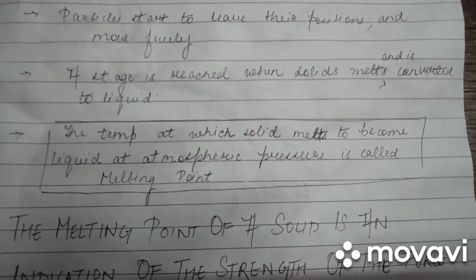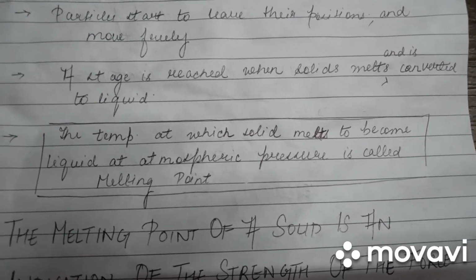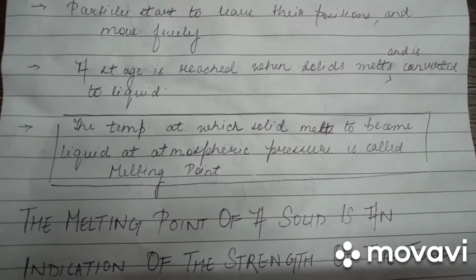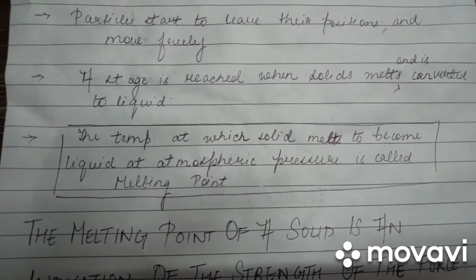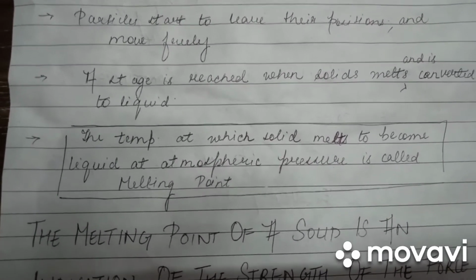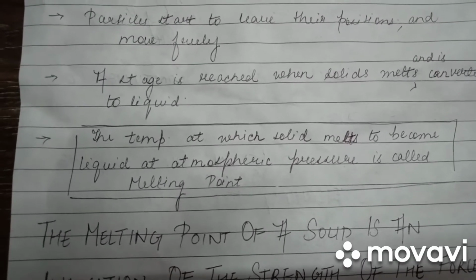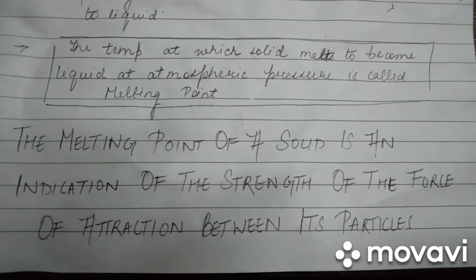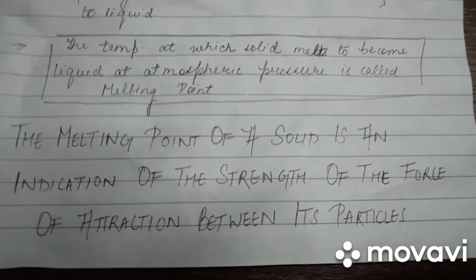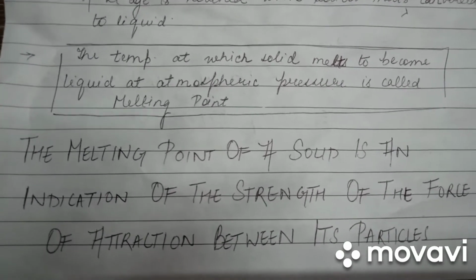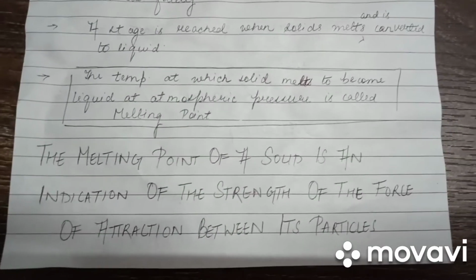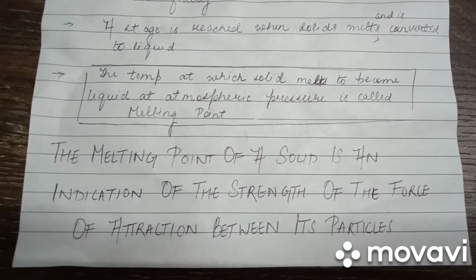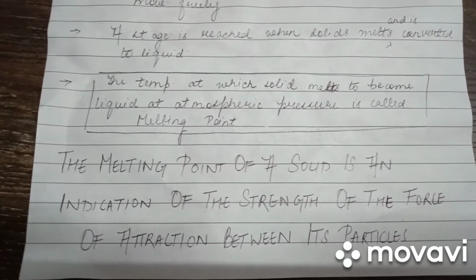The temperature at which a solid melts to become liquid at atmospheric pressure is called the melting point. The temperature at which ice cubes become liquid is called the melting point of ice. The melting point of a solid is an indication of the strength of forces of attraction between its particles. Melting point basically tells us the temperature at which a solid changes its state to a liquid.